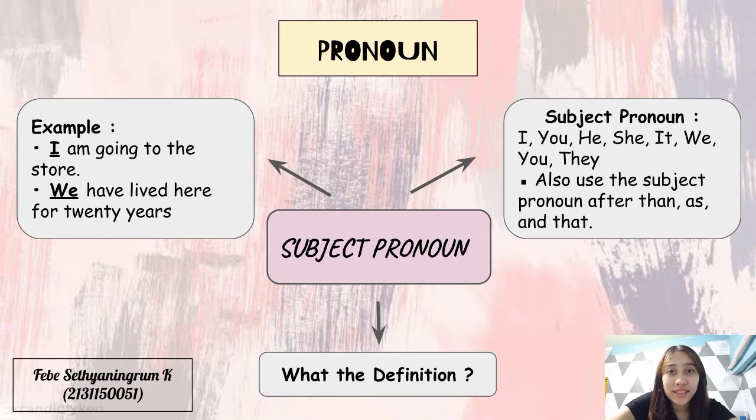Examples of sentences: I am going to the store. We have lived here for 20 years. George and I would like to leave now. We students are going to have a party.